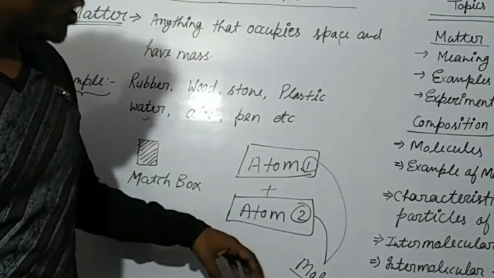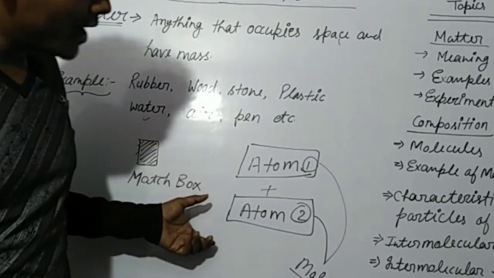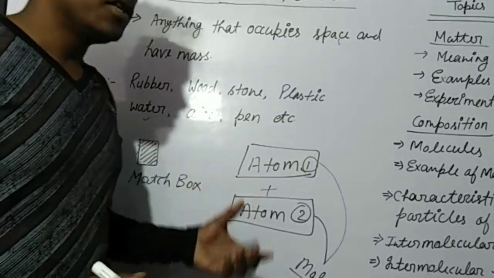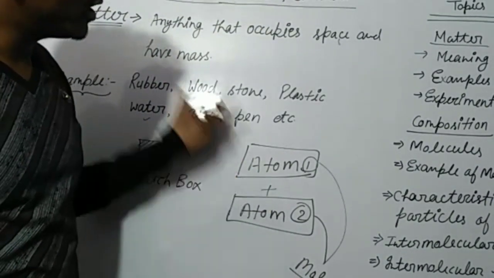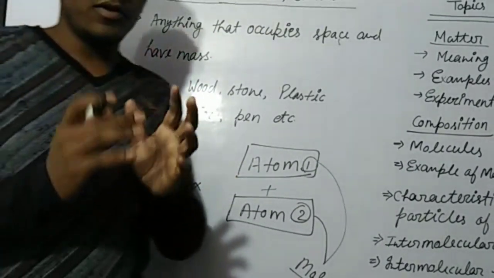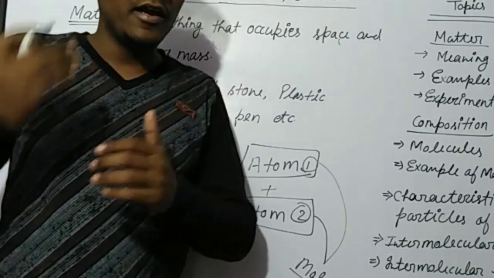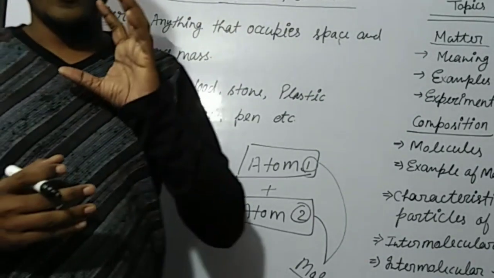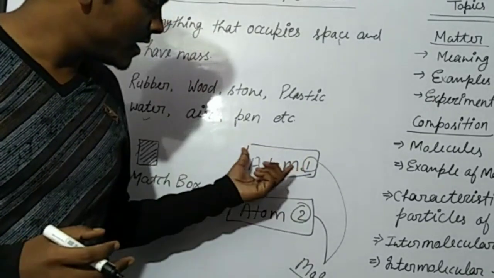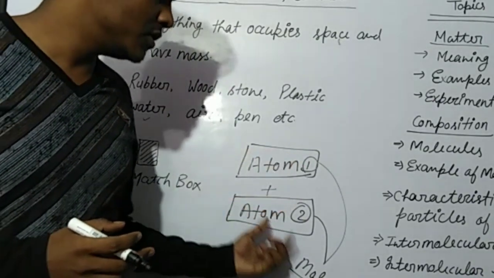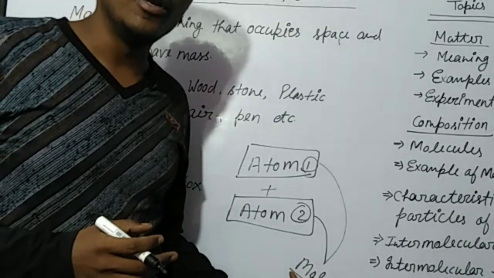What is an atom? An atom is the smallest particle of matter. If we are discussing matter, and matter is made up of the smallest particle, that is the atom. When atoms combine together, they form a molecule.